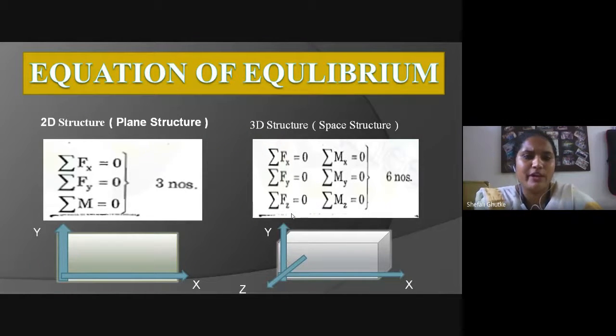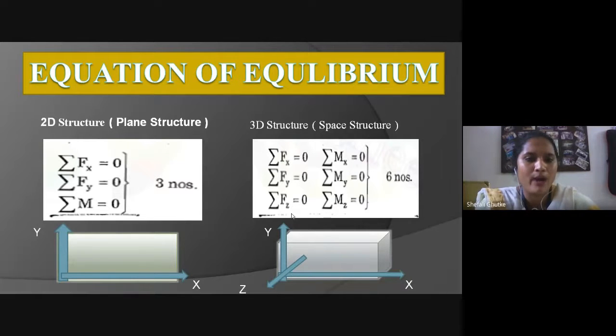Equation of equilibrium. We have two types of structure. First is the 2D structure, also known as plane structure. Second is the 3D structure, also known as space structure. In a 2D structure, the equations of equilibrium are summation Fx equal to 0, summation Fy equal to 0, and summation of moment at any point equal to 0.